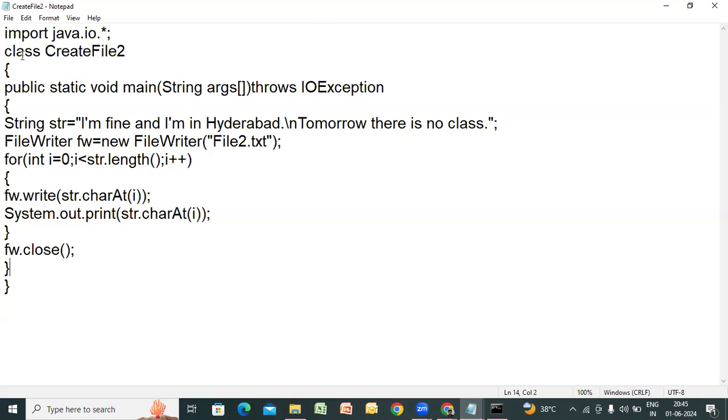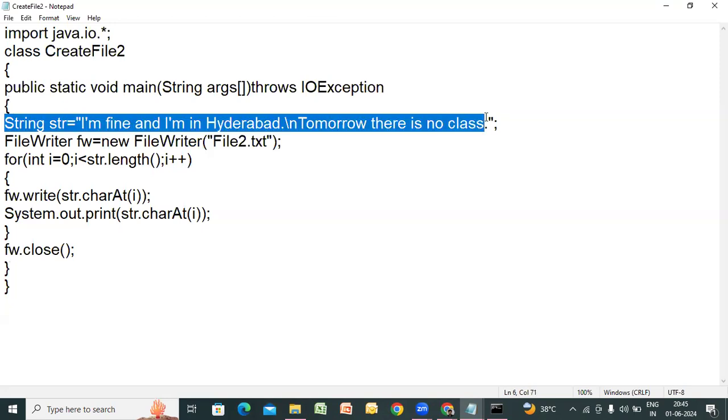So here, yeah, let us start from here again. Execution starts from the main method, you know that. So first, inside the main method, what is the story of this program? Let me take one string like this, and that string should be passed to the file, whichever you create. And also the contents should be displayed on the screen as well. Two jobs. So the string is created. You know how to create a string, either by using a string literal or a string object. You can do that.